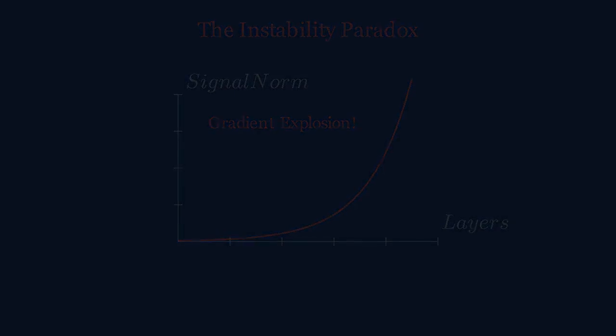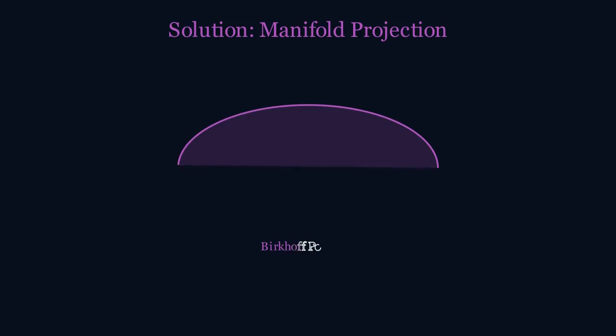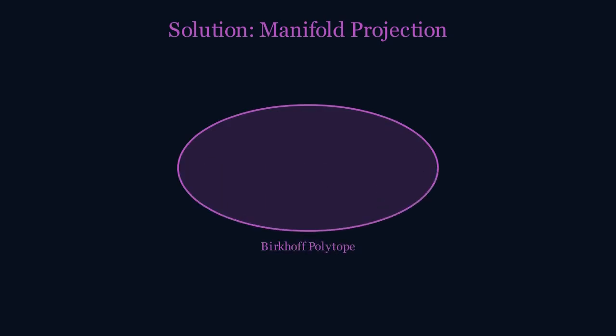DeepSeek's solution is geometric. Instead of allowing the residual mapping to wander anywhere in the vector space, we project it onto a specific Riemannian manifold. We constrain the linear mappings to exist strictly within a controlled geometric subspace. This ensures that no matter how deep the network gets, the signal transformation remains bounded and well-behaved.